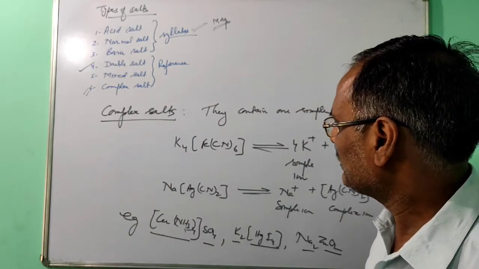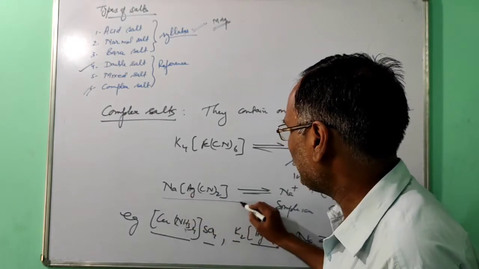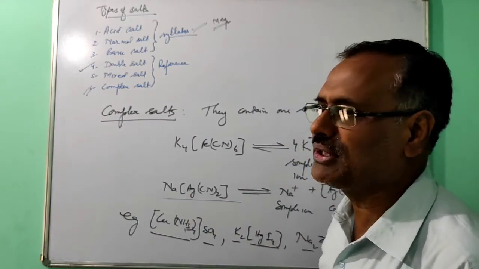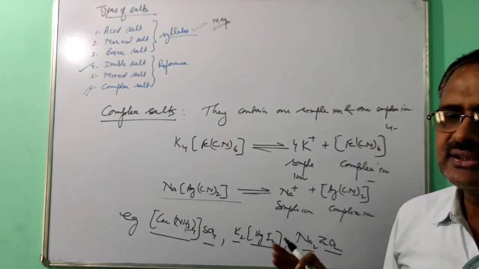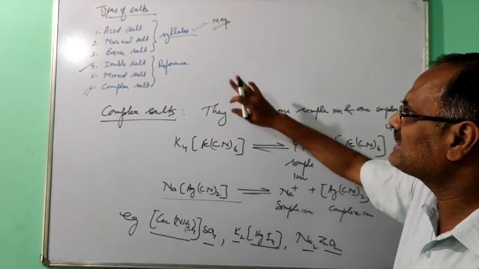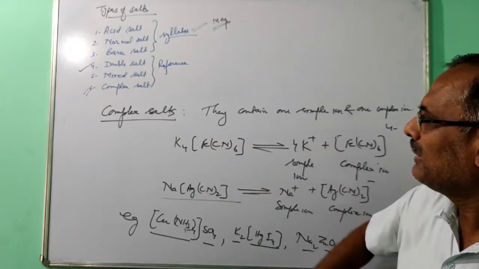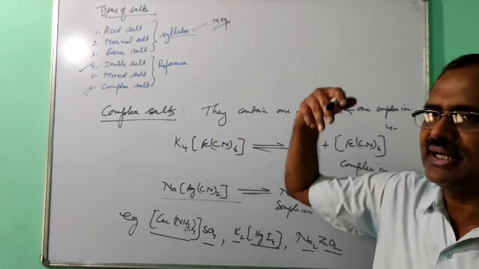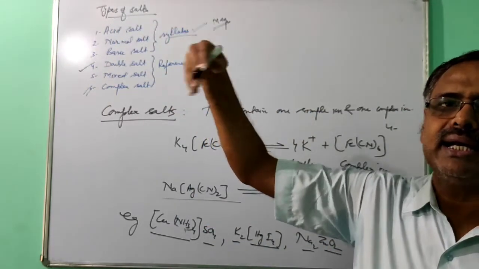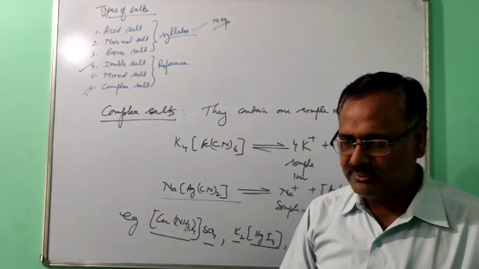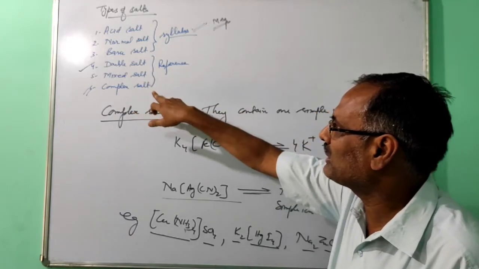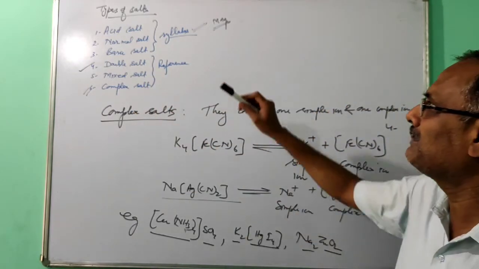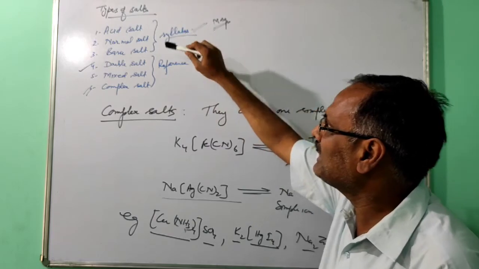In that, one question is there: why is sodium silver cyanide preferred to silver nitrate? In that one we use the complex salt points. So that's why it is given. So these three you can study as a reference. But when these topics are related to some other topic that is given in the syllabus, they will ask questions. But directly they cannot ask questions from double salt, mixed salt and complex salt. So give the importance to acid, normal and basic salt.